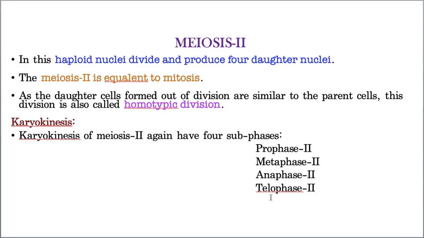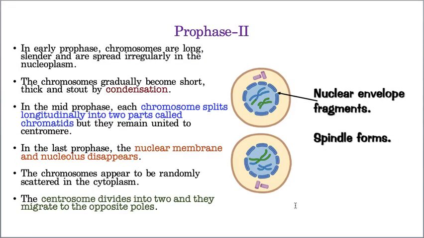Sir, will you again give this much, 40 minutes of explanation? I don't, because all of these are very easy, as they are exactly similar to mitosis only. Those who read my mitosis notes and attended the mitosis lecture and understood it clearly will find it very easy. And now tell me, prophase 2, what happens? In prophase of mitosis, what happens?